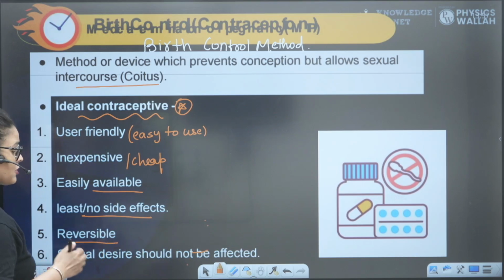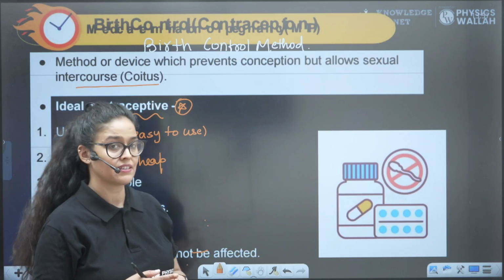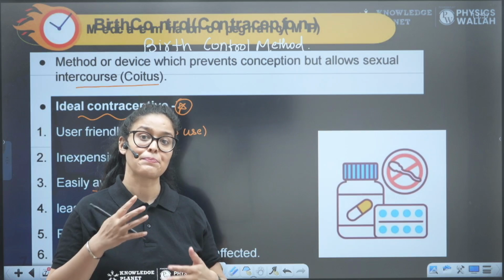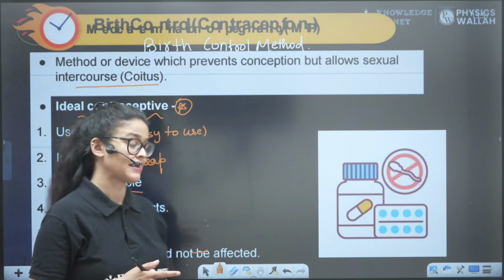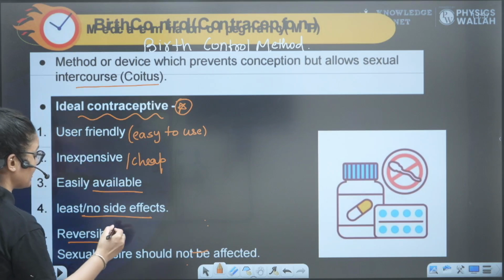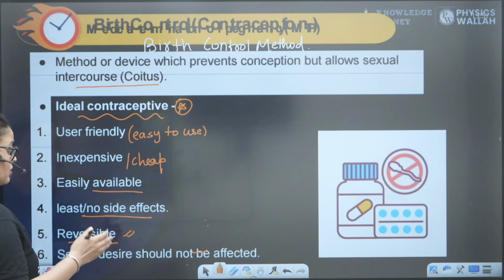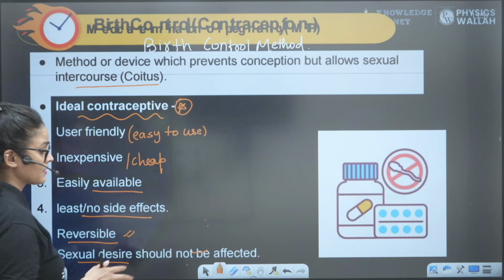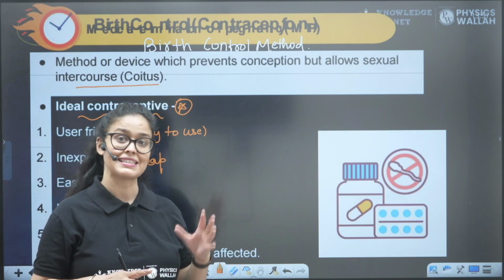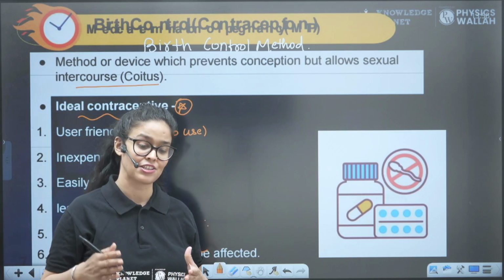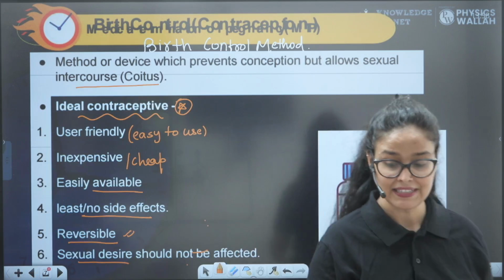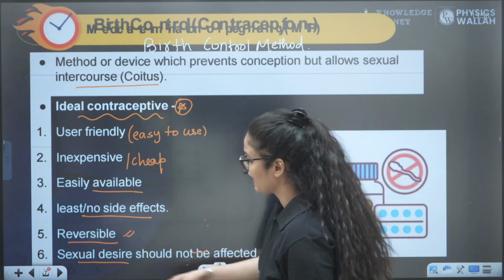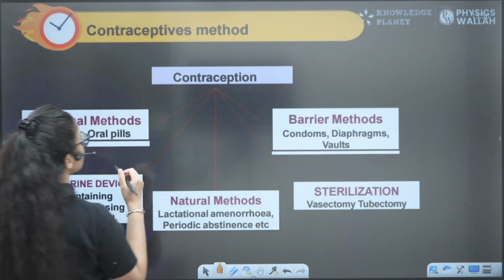They should be reversible, meaning they should not bring any permanent change in the reproductive organs. Sexual desire should not be affected. These are the ideal characteristics of contraceptive devices, so you have to remember them. Next, we have to see the first contraception.